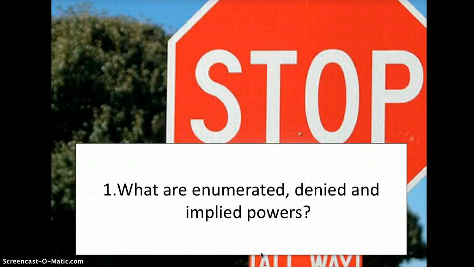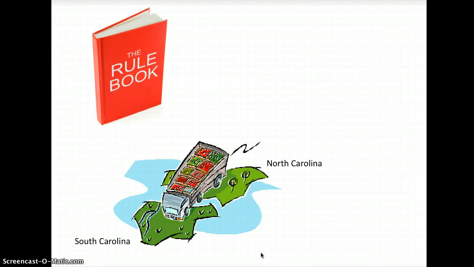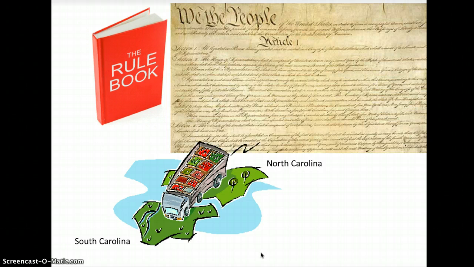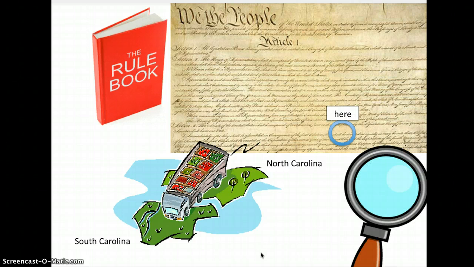Okay, moving on. Regulating interstate trade is an enumerated power. This means that Congress can make the rules when companies in different states are trading goods and services. For example, if a producer in North Carolina wants to sell their goods to someone in South Carolina, then Congress has to regulate what happens. They make the rules. Okay? It's listed in the Constitution that Congress can do this. Here.